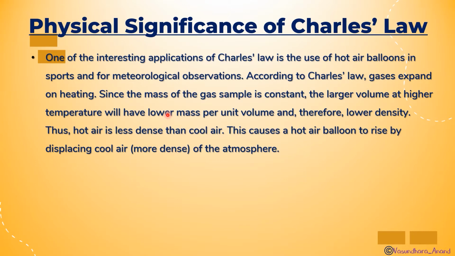Since the mass of the gas sample is constant, there is a larger volume at higher temperature. That means if the volume increases, the temperature is going to be high. So we'll have lower mass per unit volume, and therefore low density. Thus hot air is less dense than cool air.